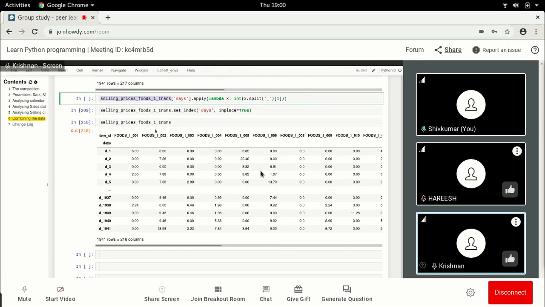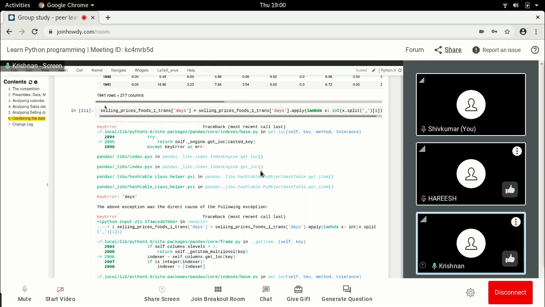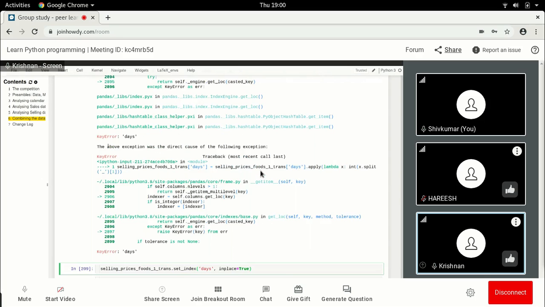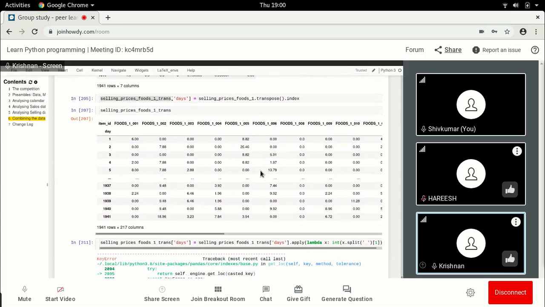No, you have to equate it because you have applied it, but you've not equated that to another column. Okay, I changed it.